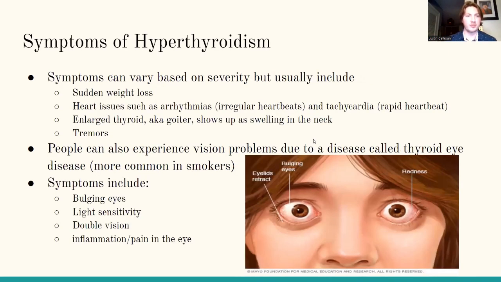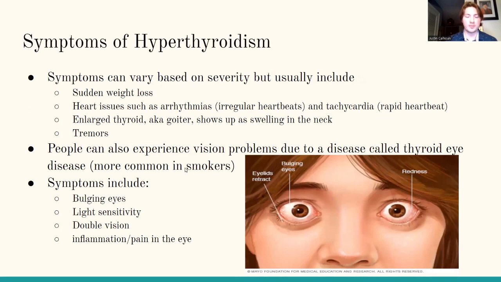So, symptoms of hyperthyroidism. Symptoms can vary based on severity, but usually include sudden weight loss, heart issues such as arrhythmias, irregular heartbeats, and tachycardia, which is rapid heartbeat. And large thyroid, aka goiter, shows up as swelling in the neck. Also, tremors in the hands.